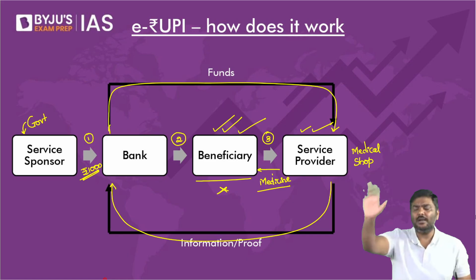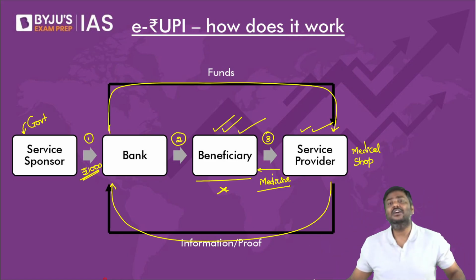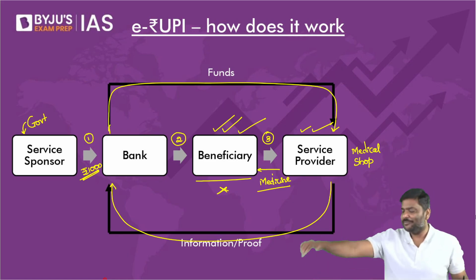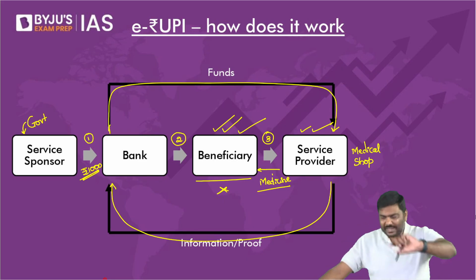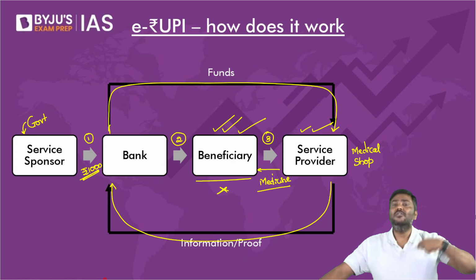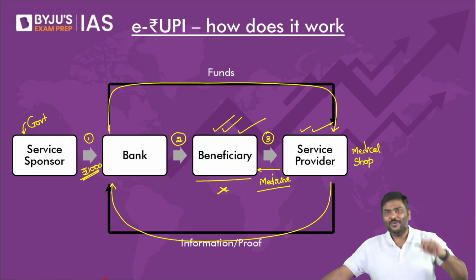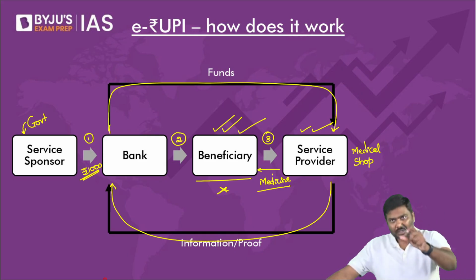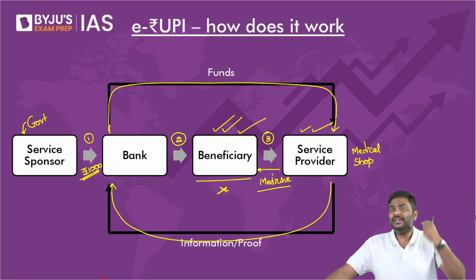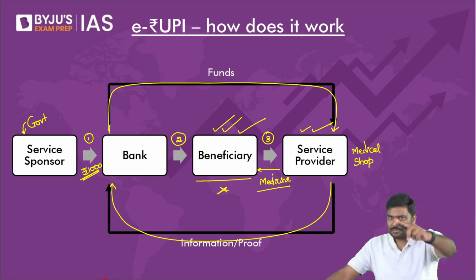Now, how can this be used by the private sector? Right, the private sector. Imagine I am the owner of a company, and you are an employee. Congratulations, you are an entrepreneur, a businessman, and I am working in your company. You want to provide money to me so that I will get vaccination done.